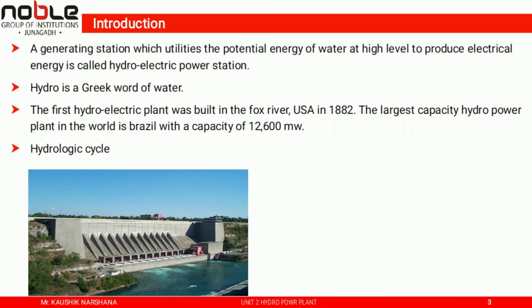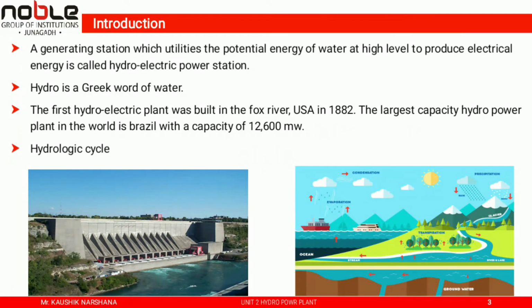The water cycle, also known as the hydrologic cycle, describes the continuous movement of water as it makes a circuit from the ocean to the atmosphere to the earth.